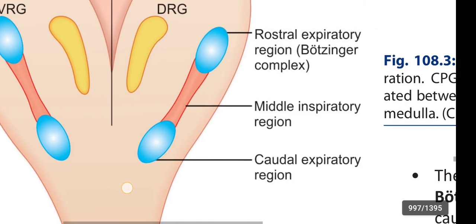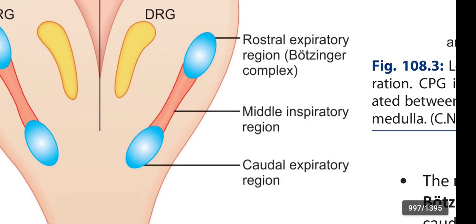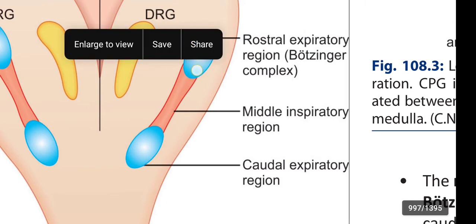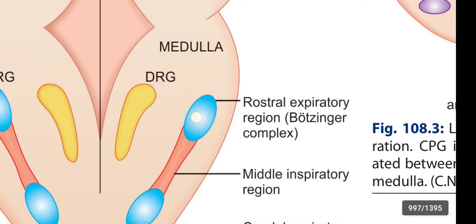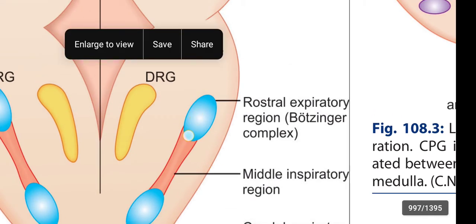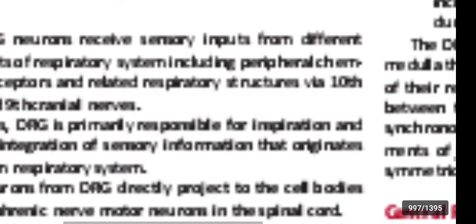There are three regions in the ventral respiratory group. The three regions are the rostral expiratory region, the middle inspiratory region, and the caudal expiratory region. Here, the rostral expiratory region is also called the Botzinger complex.